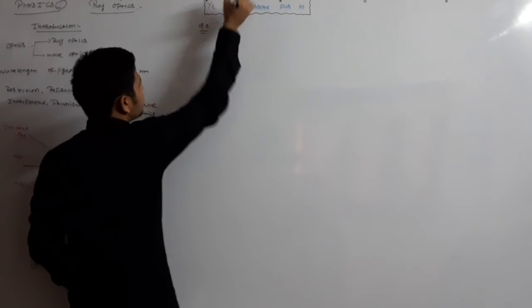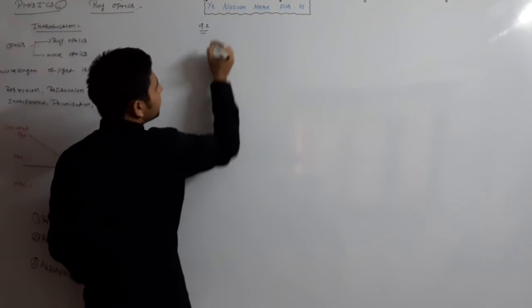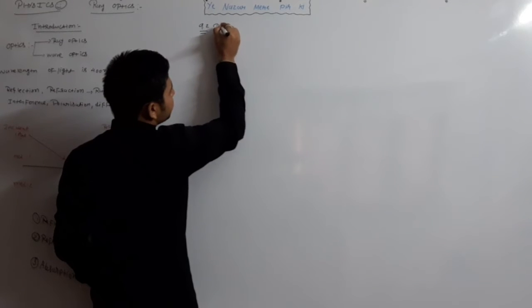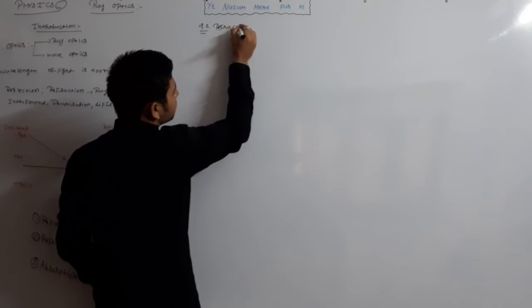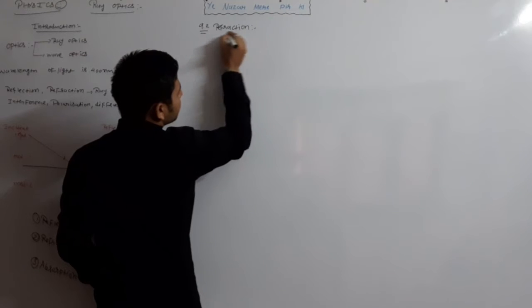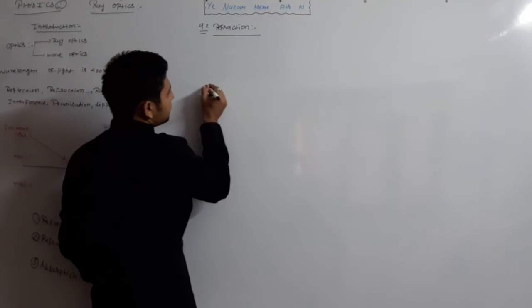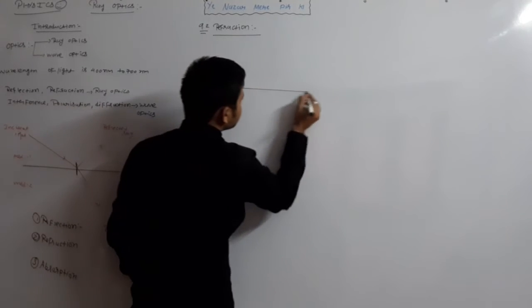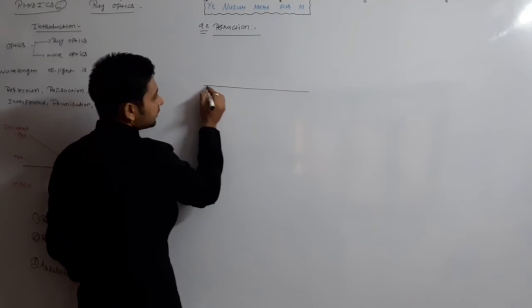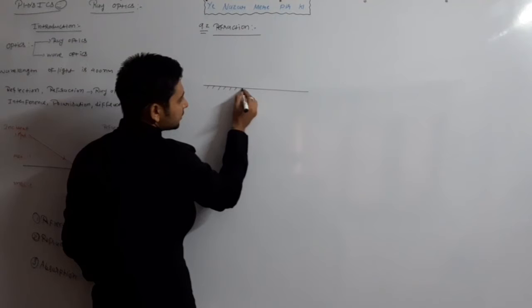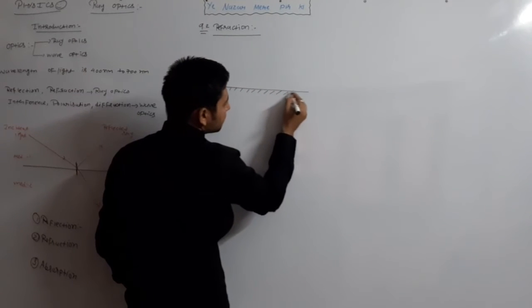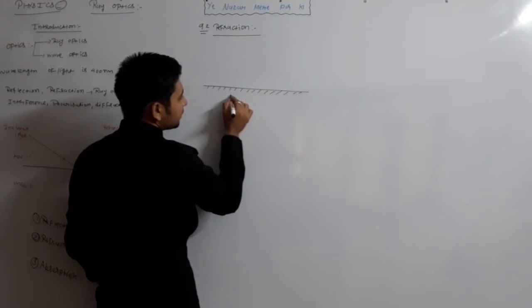Now we have to study the topic 9.2. Suppose this is the surface, or we consider it is a mirror. This is the mirror.